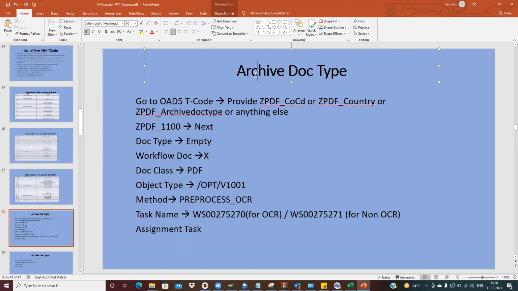So in the archive server, I have my invoice copy, right? There could be thousands of invoice copies, right? So how do we come to know that this is my invoice copy, this is what I need, correct? That is a unique archive doc ID which gets created whenever we are doing scanning.